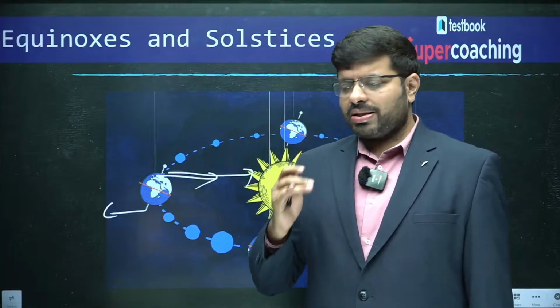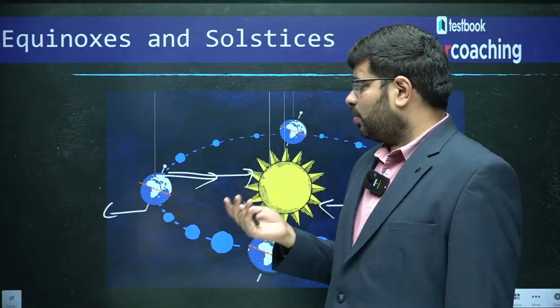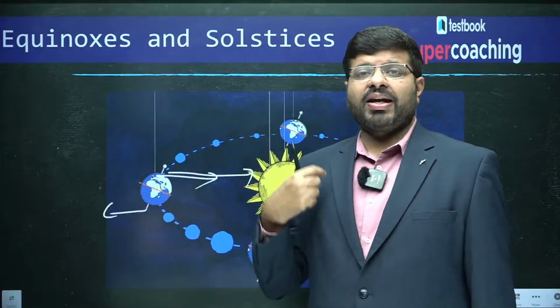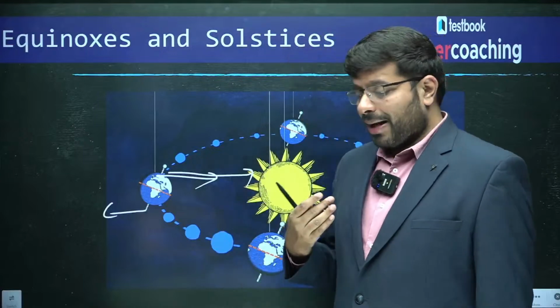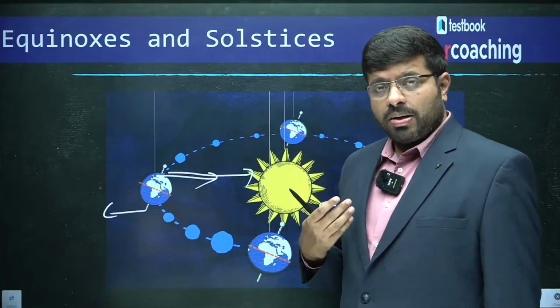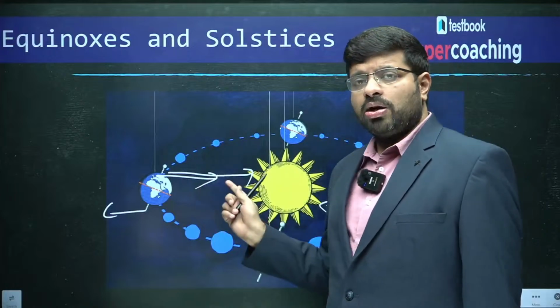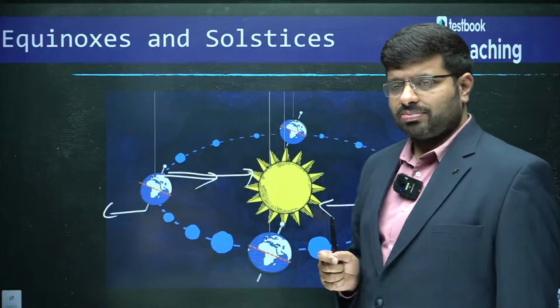What are equinox and solstice? Equinox is nothing but where the length of the day and night are equal. Solstice is where the maximum daylight or minimum daylight is observed, because the earth is either towards the sun or away from the sun, right.